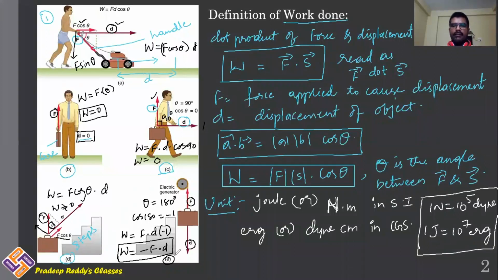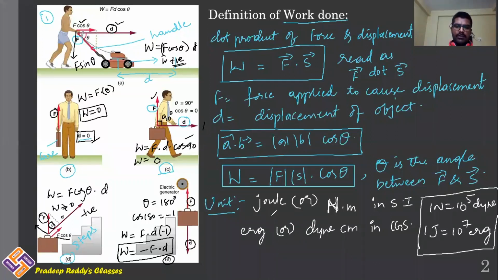In case E, we have got work done as negative, and in case B, you have got work done 0. In case C, we have got work done 0. And in case D, work done is positive. Here, W is positive. Here it is 0. Here it is 0. Here it is work done positive. And in the last case, work done is negative.